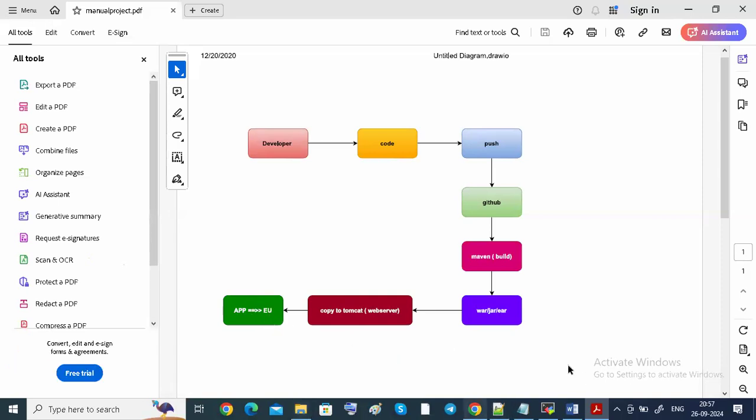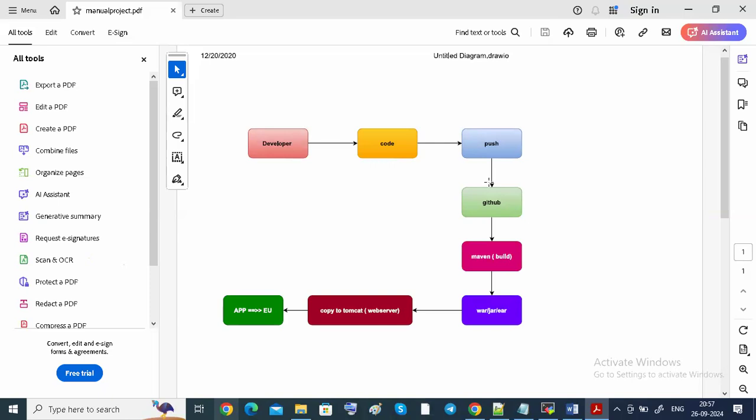For example, you can take that address book. The developer will develop his code. Then he pushes his code into the remote repository. By using the Maven tool, we do the build, guys. Why are we doing this build? Because we write our code in a human readable language. That means spellings and all those things. This is a high-level language. A computer needs to know only zeros and ones. It is bytes or bits only. The computer needs to understand that language.